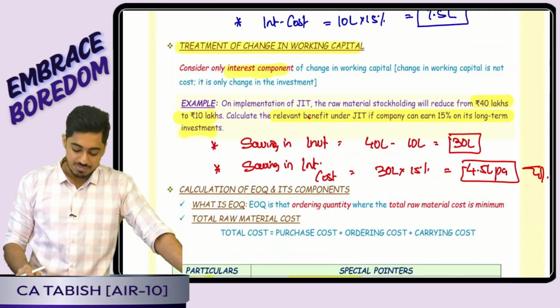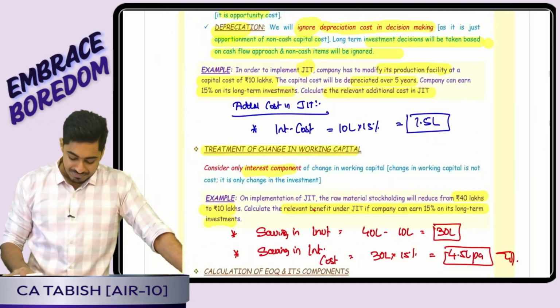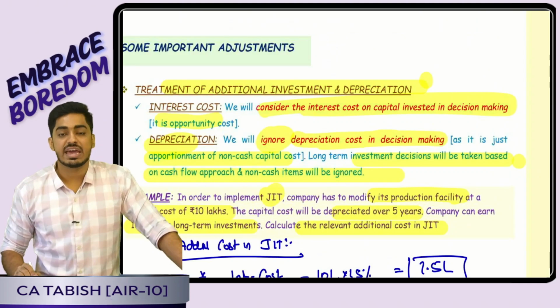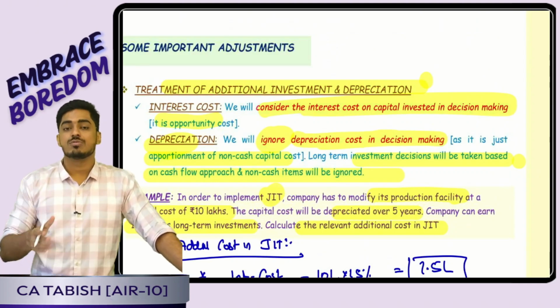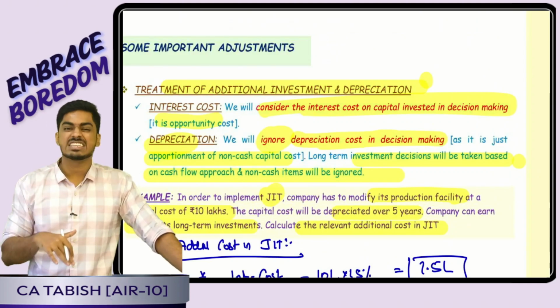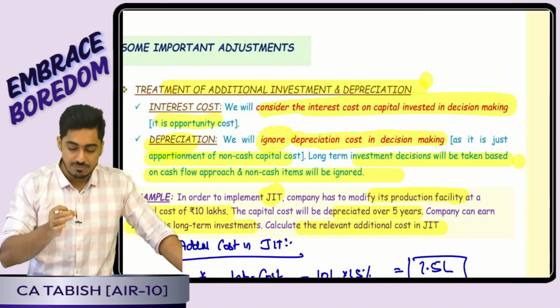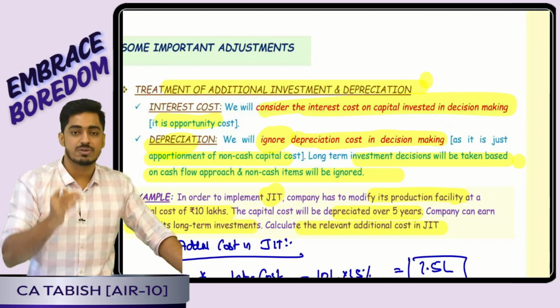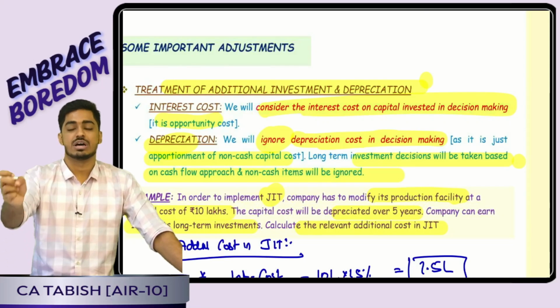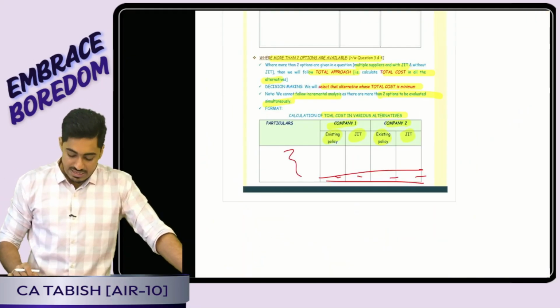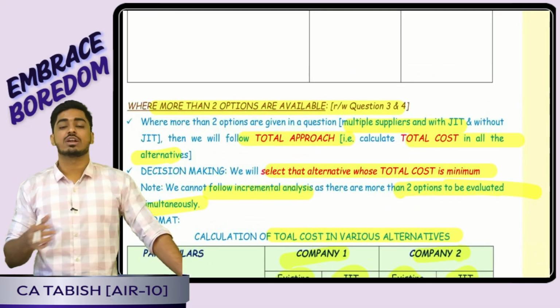Point number 1 done. Point number 2 is depreciation. It is a non-cash capital item. All investment decisions will be taken on the basis of cash flows, so depreciation we will be ignoring. The question will specifically tell you to ignore. Even if it is not given, we will give a note below that this is a non-cash capital item, so it is ignored. Is this clear, everyone? Perfect.